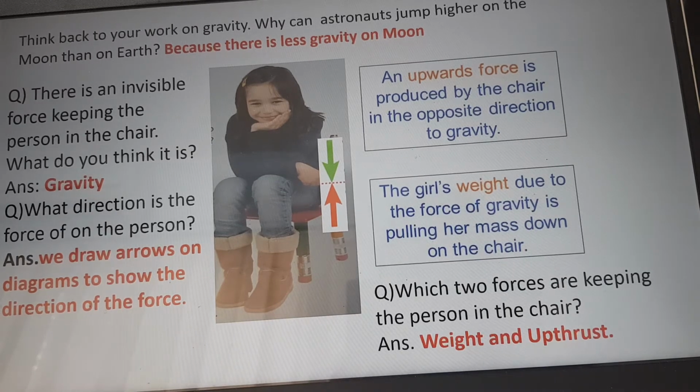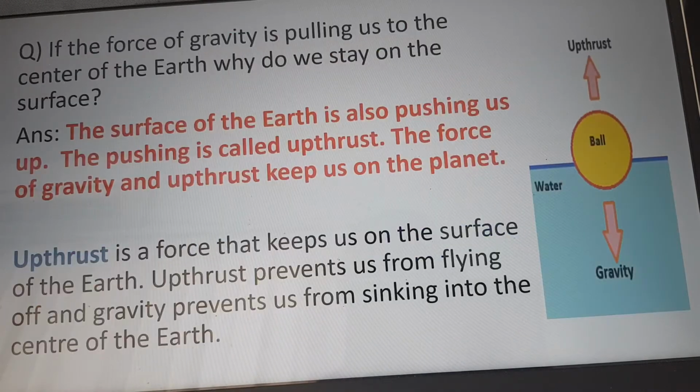Which two forces are keeping the person in the chair? The forces are weight and upthrust. If the force of gravity is pulling us to the center of the earth, why do we stay on the surface? The answer is the surface of the earth is also pushing us up. The pushing is called upthrust. The force of gravity and upthrust keep us on the planet.